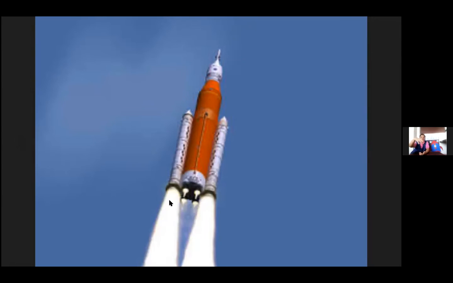It is going downwards towards the earth, and this gas pushes the rocket up. So this is the way the rocket works, like any other vehicle.